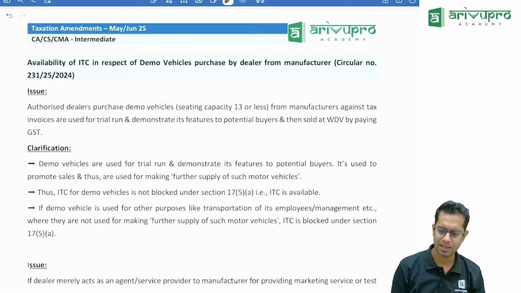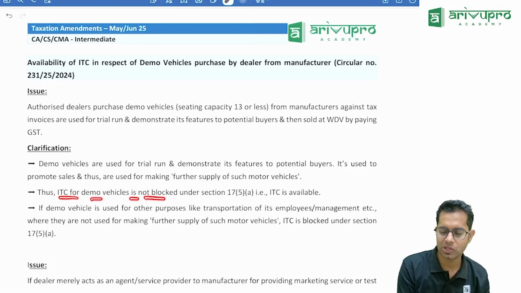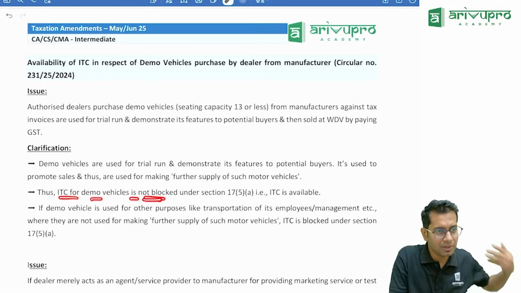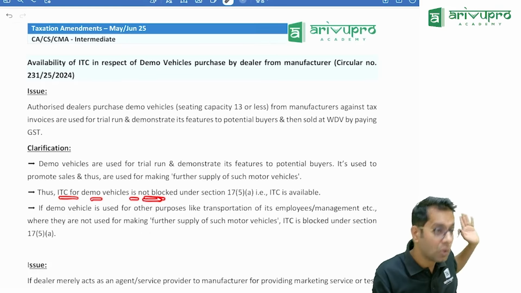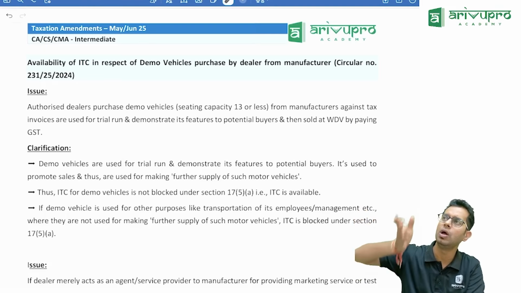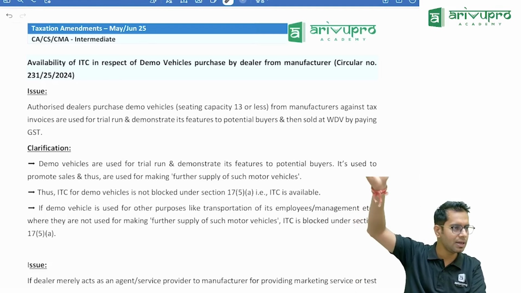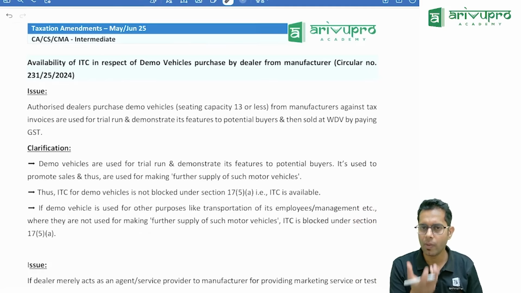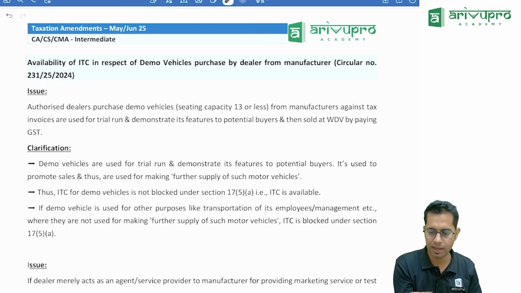Lawmaker says yes, the ITC is available. ITC on demo vehicles is not blocked because it is not something which you are giving to someone for free. It is used in the course of business. For example, in showrooms, the AC which is installed over there is a demo AC only. Like if you go to a mobile store, the mobiles which are kept over there are demo mobiles only.